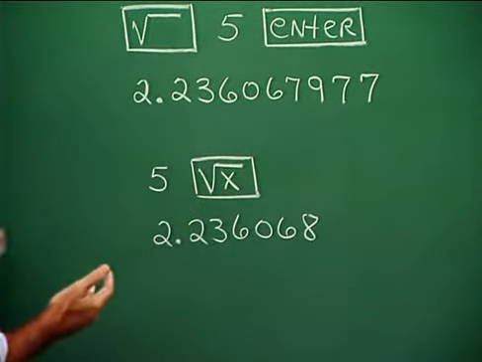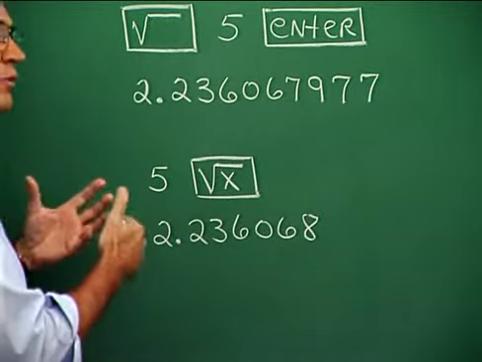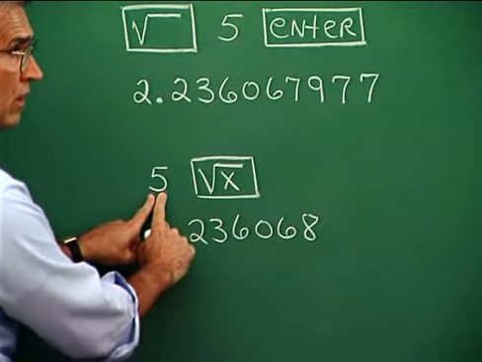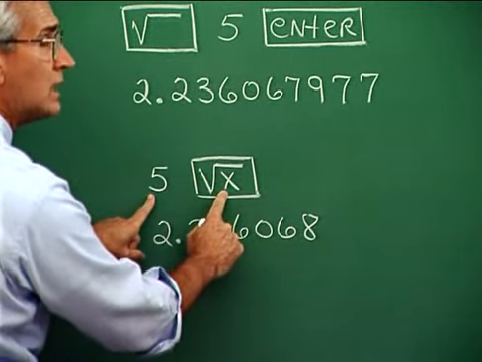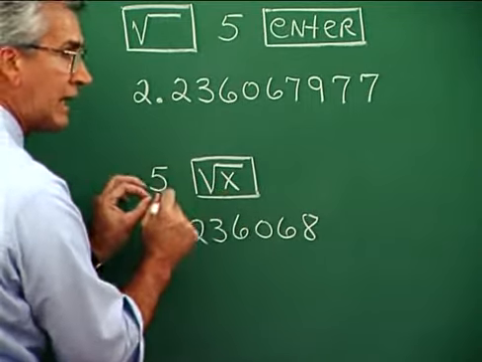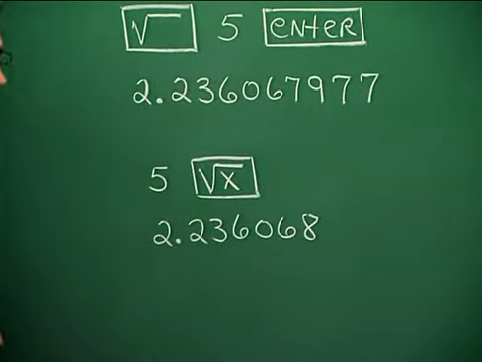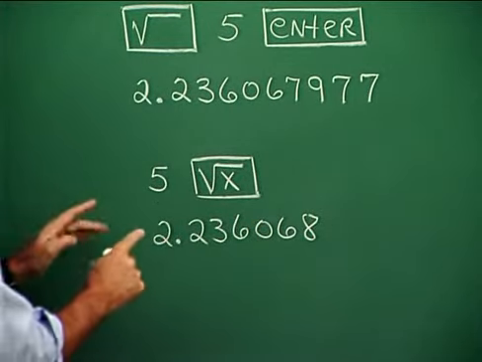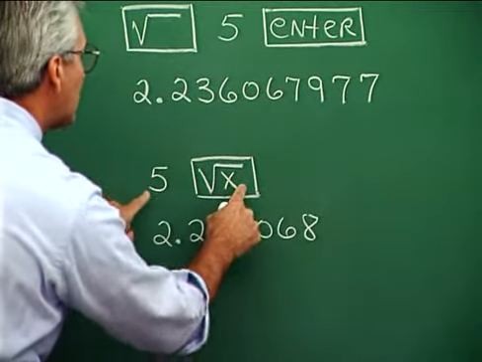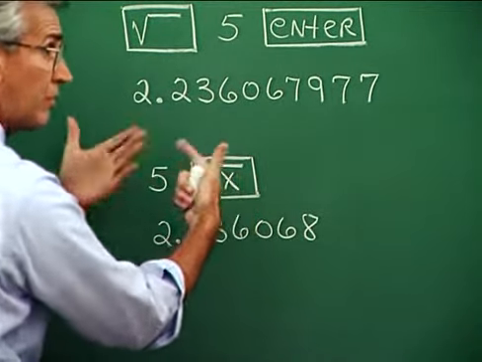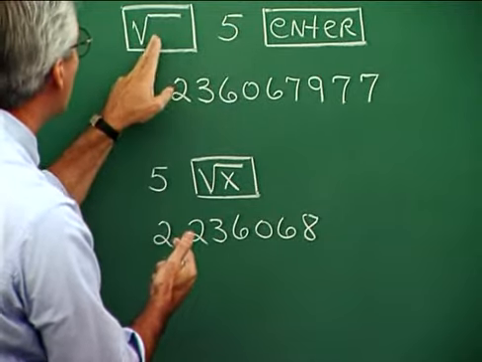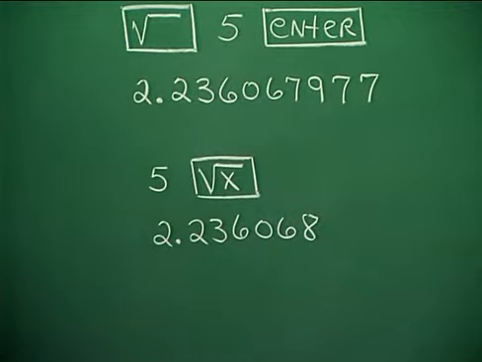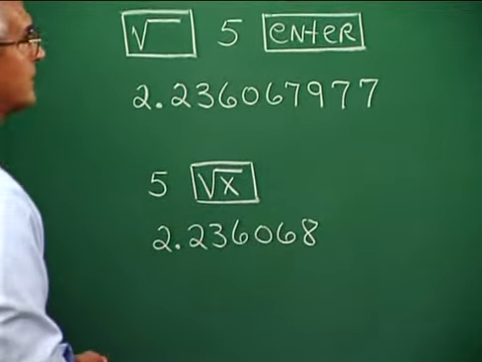And on scientific calculators often, this is an immediate response function. That is, when you have a number on the display, and you press this button, the calculator immediately performs that operation on the number that's on display. Now, this is what I got as a result. When I say immediate response function, it is making the calculation right when you press that button, as opposed to here, where we had the square root of 5, we had to press enter to cause the calculator to make the calculation. A little bit different kind of protocol on the two different kinds of calculators.